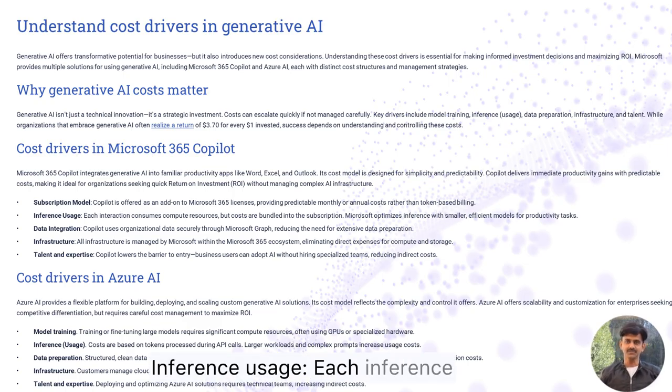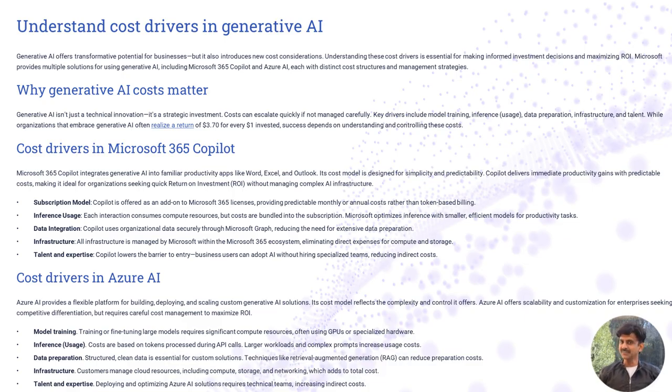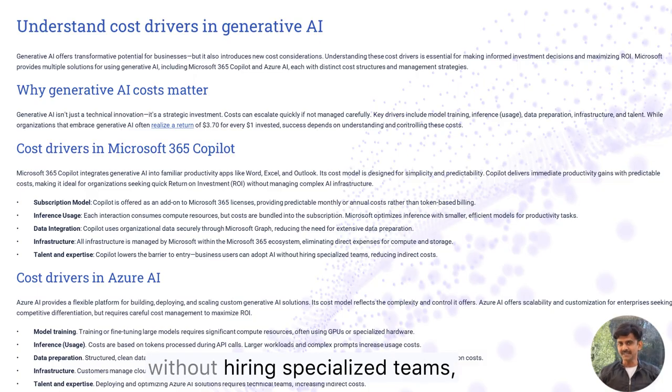Inference usage. Each inference consumes compute resources, but costs are bundled into the subscription. Microsoft optimizes inference with small, efficient models for productivity tasks. Data integration. Copilot uses organizational data securely through Microsoft Graph, reducing the need for extensive data preparation. Infrastructure. AI infrastructure is managed by Microsoft within the Microsoft 365 ecosystem, eliminating direct expenses for compute and storage. Talent and expertise. Copilot reduces the barrier to entry. Businesses can adopt AI without hiring specialized teams, reducing indirect costs.